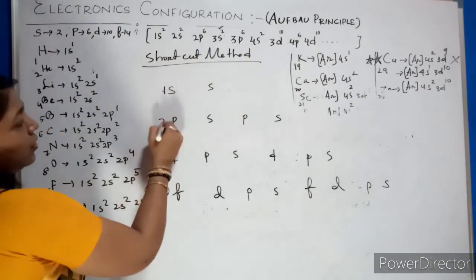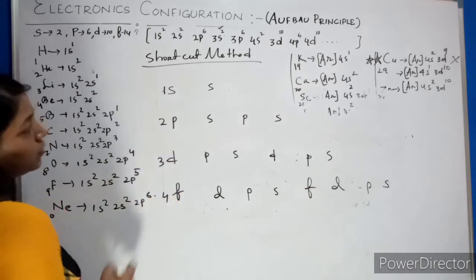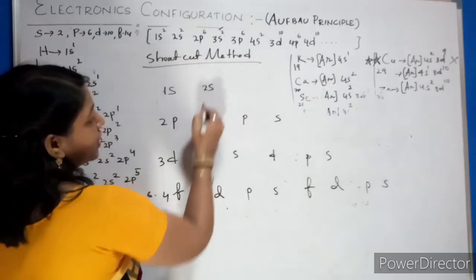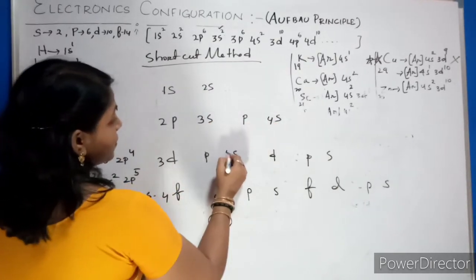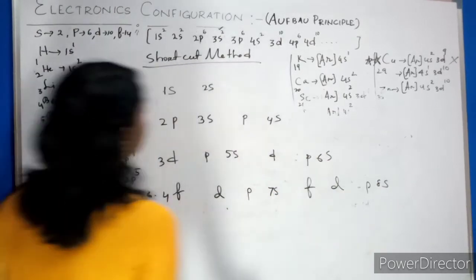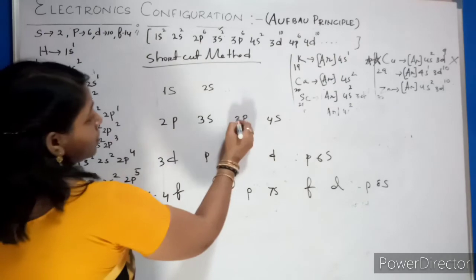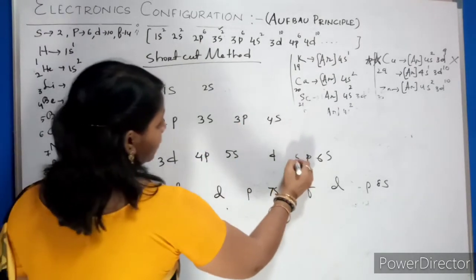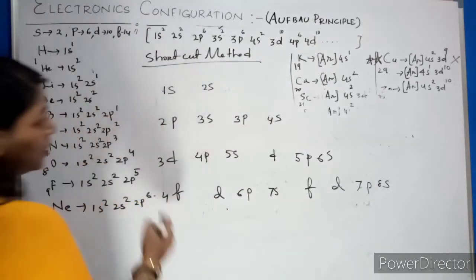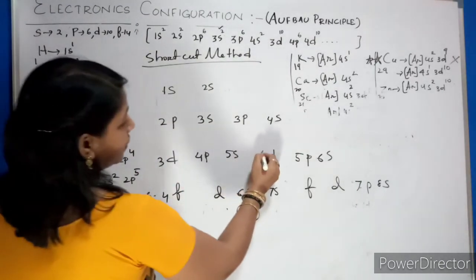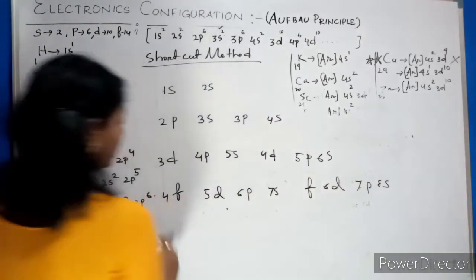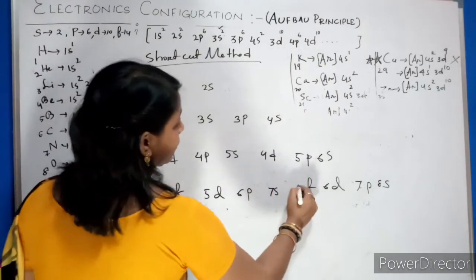Then 1, 2, 3, 4 you mark first. Once you mark it, after 1s, wherever s is present, serially you just mark it: 2s, 3s, 4s, 5s, 6s, 7s, 8s. Over. Now come to 2p. 2p here. So 3p, 4p, 5p, 6p, 7p. Over. Now this is 3d. So after 3d, 4d, 5d, 6d, over. Then now it is 4f. So it will be 5f.